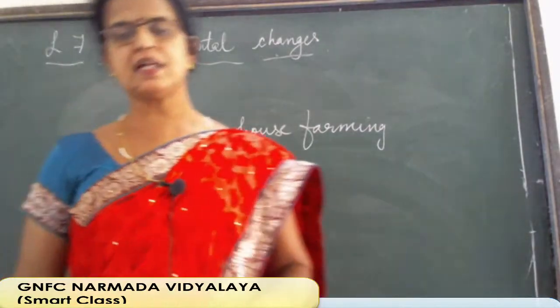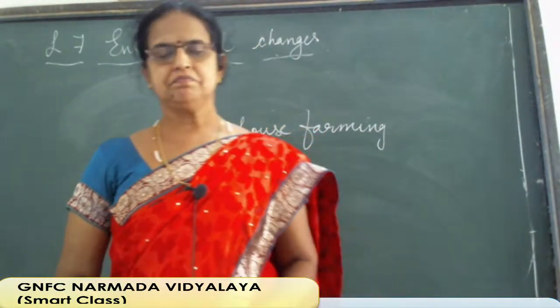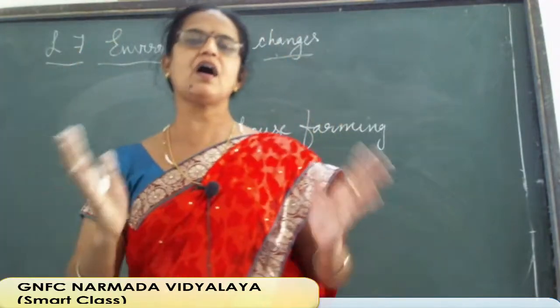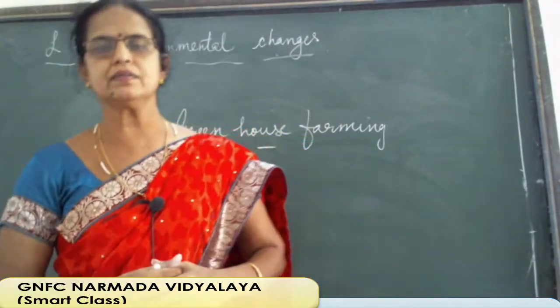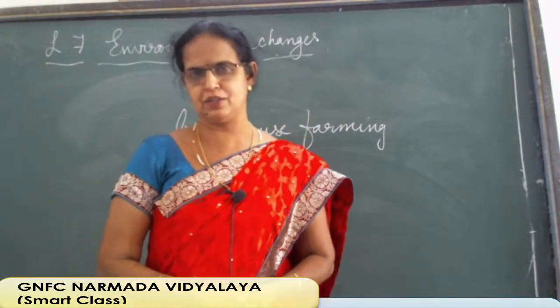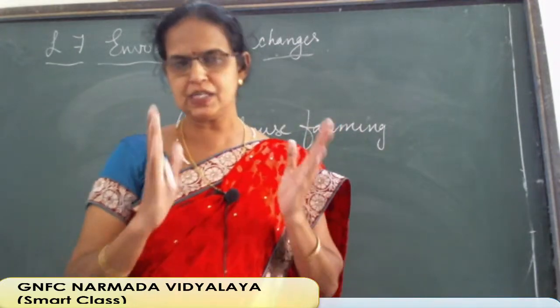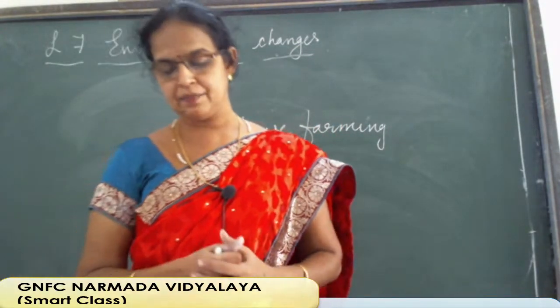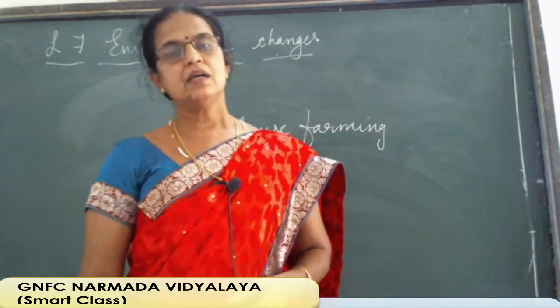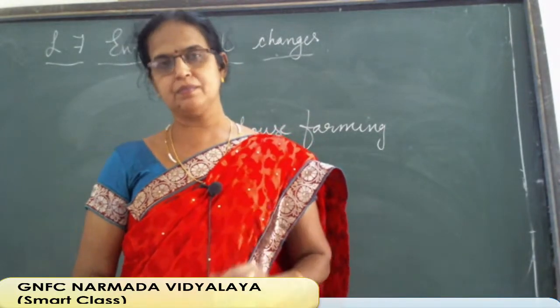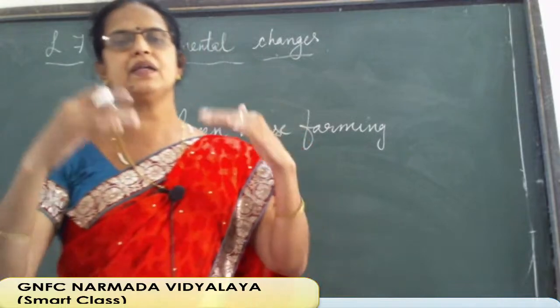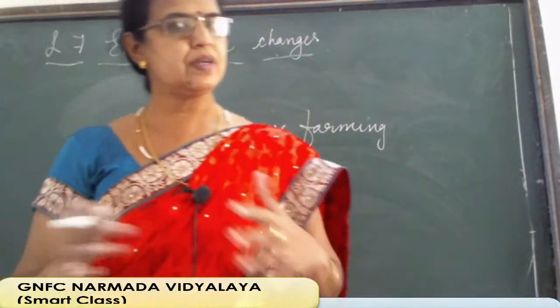Which type of farming is that? Greenhouse farming. Will you construct any green color house to do farming? What is farming? That is agriculture only. And why is this special word used for that? Let us see. Greenhouse farming means countries with cold climate, the temperate zone and frigid zone starting there.